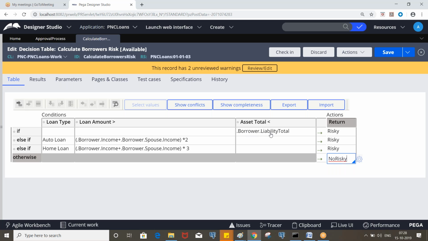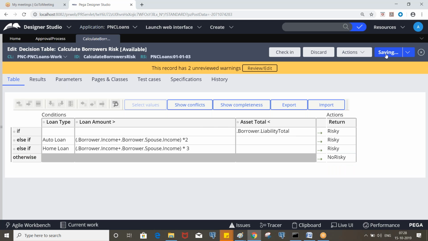If it doesn't satisfy, it will come to else if and check again. If this condition is satisfied, it will return this. If none of the conditions is satisfied, then it will go to no risk. That means, let's say you are taking a loan for 35 lakhs with auto loan, and your income is 10 and spouse income is 10. Then in this case it will accept.